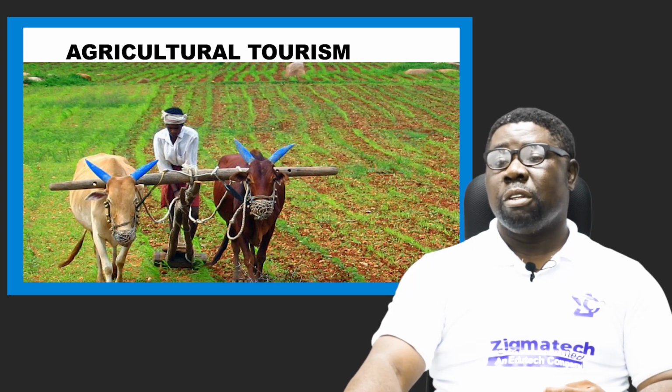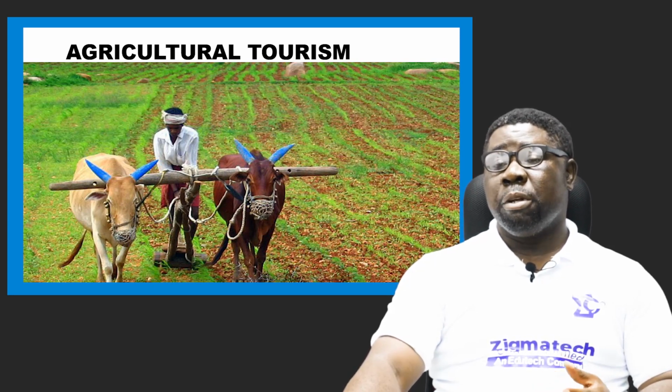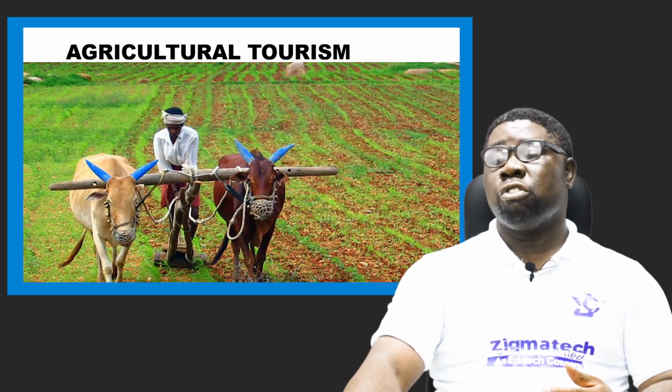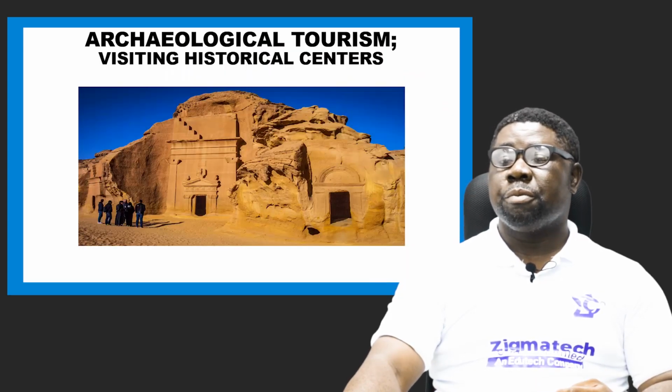Agricultural tourism. These days, some children don't know what a farm looks like because they move from their houses through their parents' cars to exotic places, not farms at all. They don't go close to farms. So if they have a chance to visit a farm, to know what happens there, to see it and encounter it, they have just embarked on agricultural tourism.